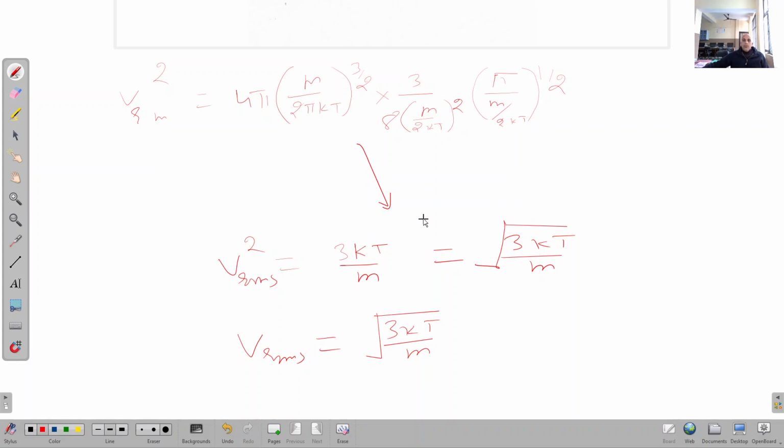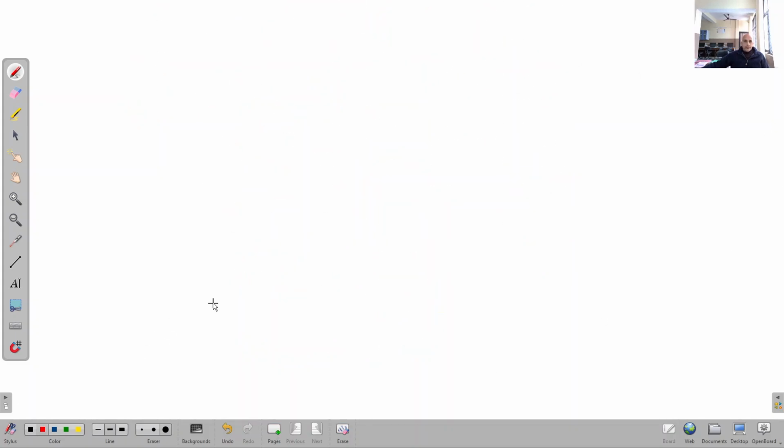Clear? Now we are going further. We are going to calculate the most probable speed. Clear? The third and the last one. So for that, most probable speed, v most probable. Clear? So what is the meaning of most probable? Most probable speed means that value of the speed that is shown by the maximum number of gas molecules. That is most probable. Clear?